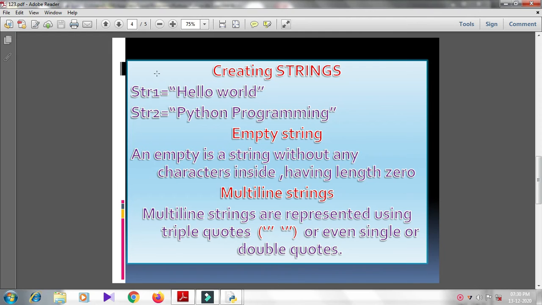Sometimes triple quotes can be used in Python, but they are generally used to represent multiple-line strings and doc strings. An empty string is a string that has 0 characters. Creating a string is as simple as assigning a value to the variable. For example, string 1 equal to hello world, string 2 equal to Python programming.